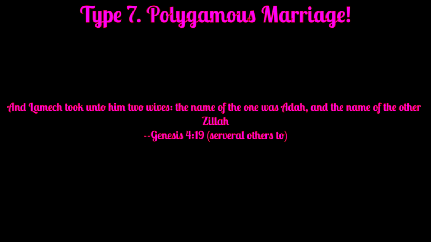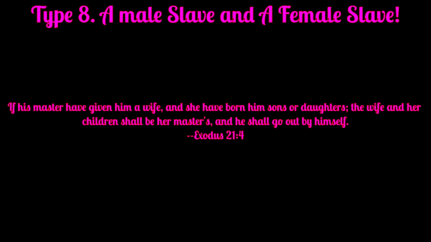Again, a lot of these are like packs of raped whores or something from the next village they conquered, or whatever else that they made into slaves or concubines, and wives too. And then a male slave and a female slave. Now this one is even more interesting. So a master can marry, or actually breed, but we'll use the term marry because this is a marriage in the Bible here, a female slave and a male slave.